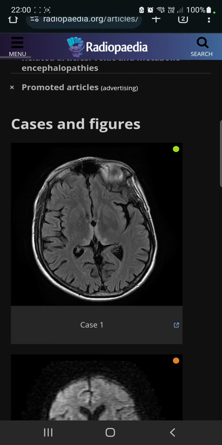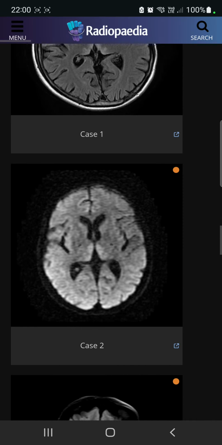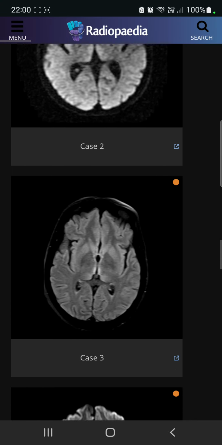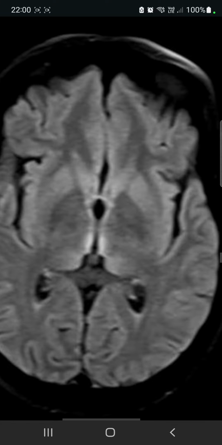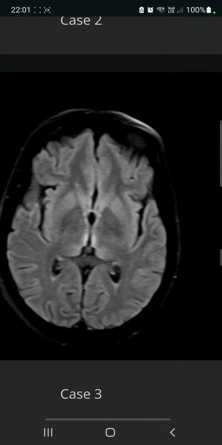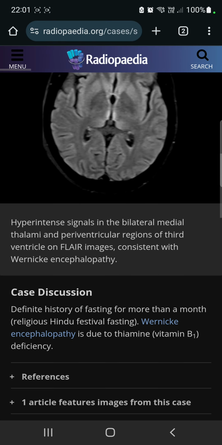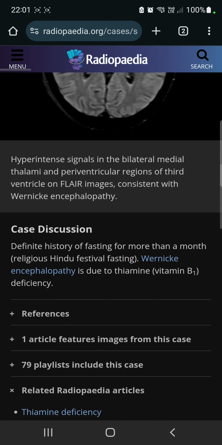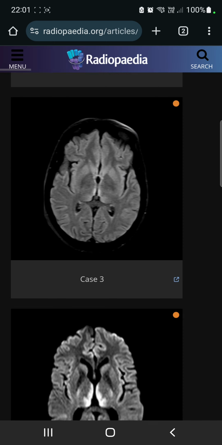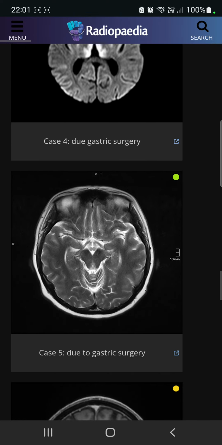So you can see here the medial thalamus that is hyperintense right over here. You can see another one, and DWI that is hyperintense, looks like DWI. Another FLAIR imaging with again thalamus involvement, I think maybe more close to periventricular regions, and yes, here again the medial thalamus due to gastric surgery.